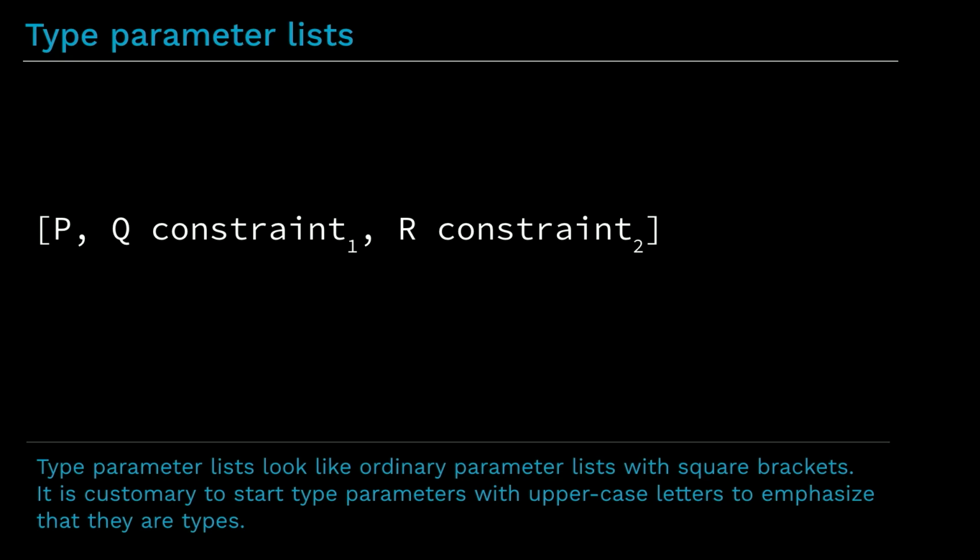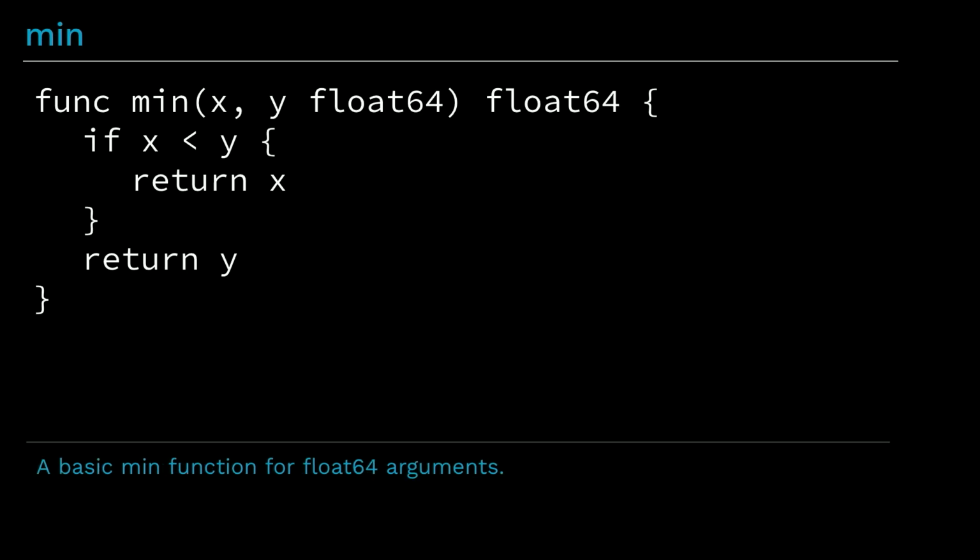A type parameter gives you the ability to parameterize a function or a type with types. A type parameter list looks very much like an ordinary parameter list, except that we use square brackets instead of parentheses. I'm going to show you a couple of examples to show you how this works out in practice. So this is your generic min function that you've seen probably many times, probably written a gazillion times, and hopefully we don't have to write it anymore in the future.